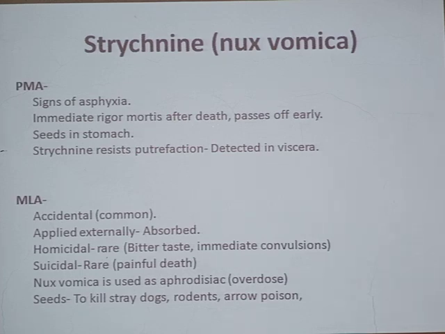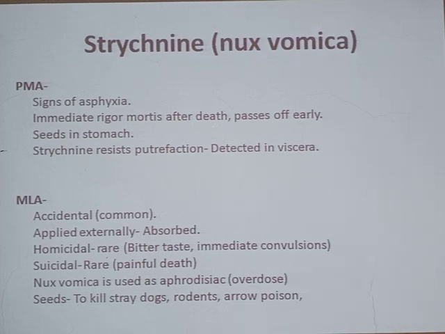Another medicolegal aspect is Nux vomica is used as an aphrodisiac. What is an aphrodisiac? For increased sexual act, for duration of the act, and for maintaining the sexual act for a longer period. So it is used as an aphrodisiac. While it is taken for this purpose, accidental overdose can occur, and it can cause Nux vomica poisoning.